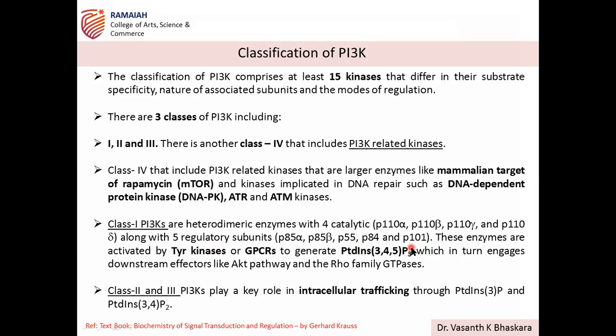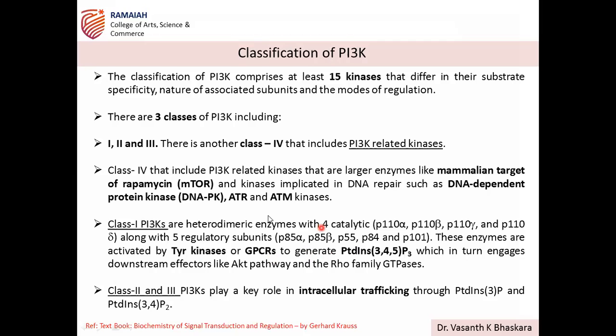So four catalytic and five regulatory subunits constitute class 1 PI3Ks. These class 1 PI3Ks are activated when tyrosine kinases or G protein coupled receptors are active.